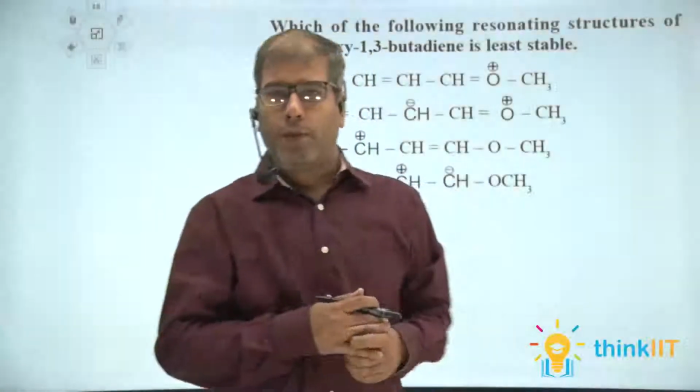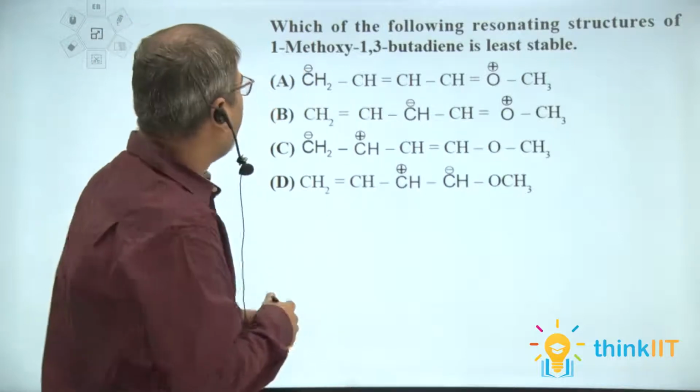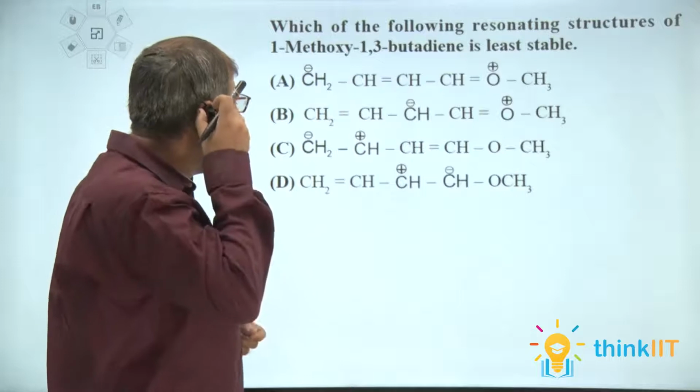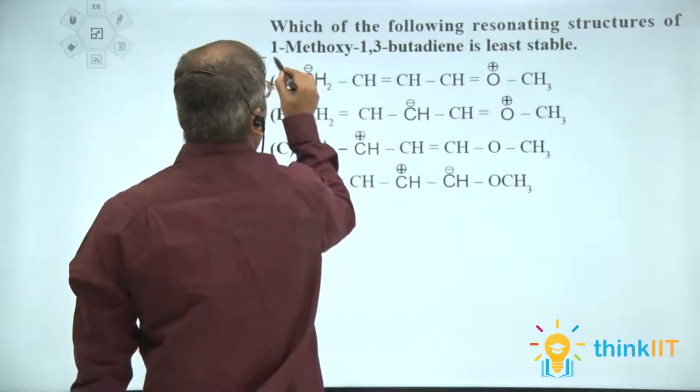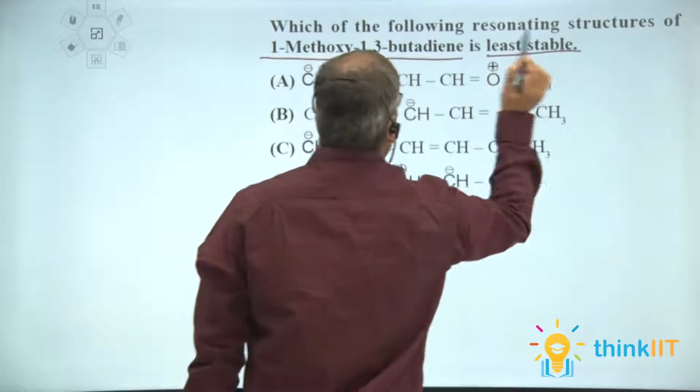Okay, students, come to the next question. Which of the following resonating structures of 1-methoxy 1,3-butadiene is least stable?